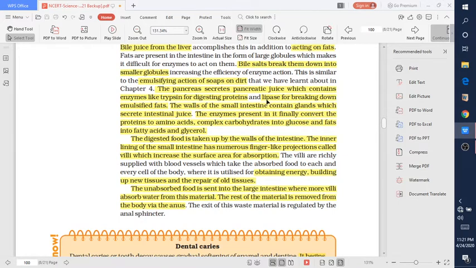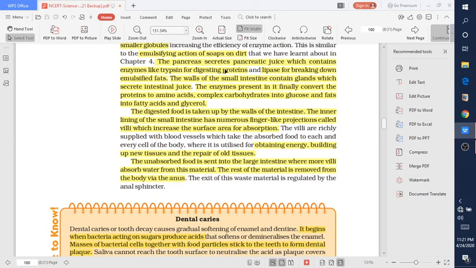The pancreas secretes pancreatic juice which contains enzymes like trypsin for digesting protein and lipase for breakdown of emulsified fat. This lipase breaks down the emulsified fat into simpler ones.